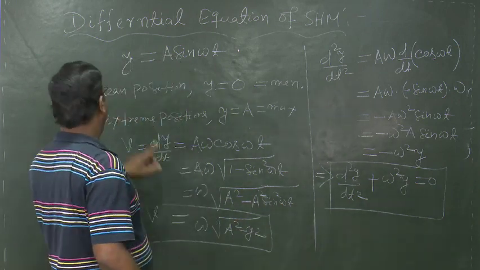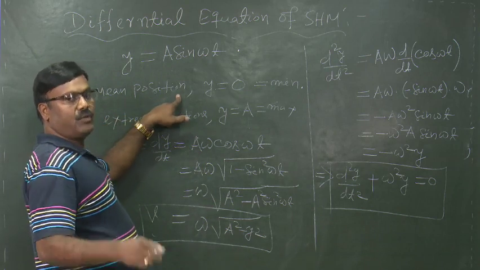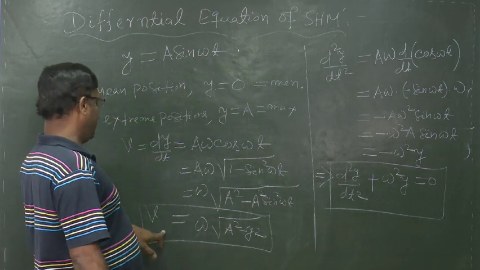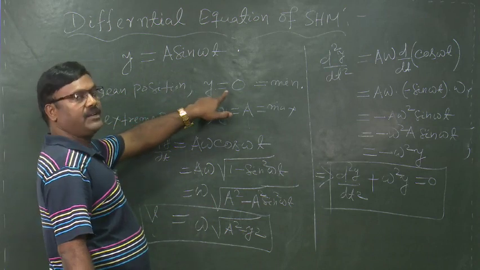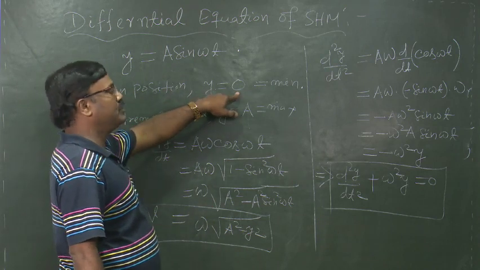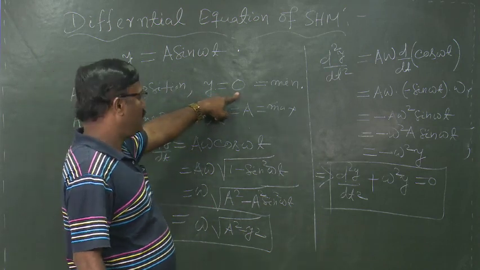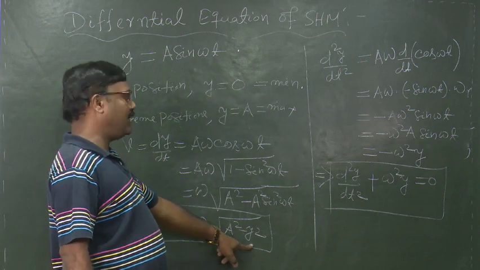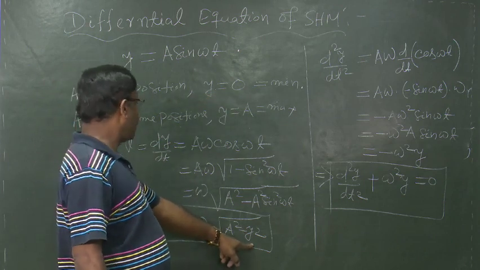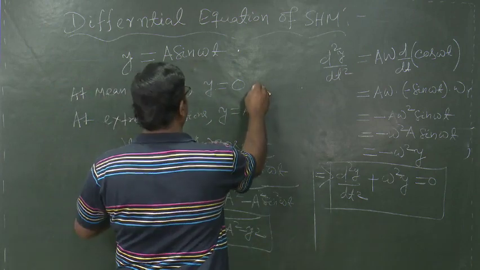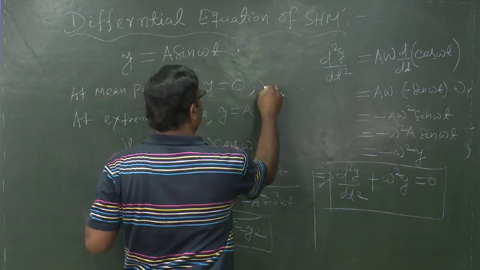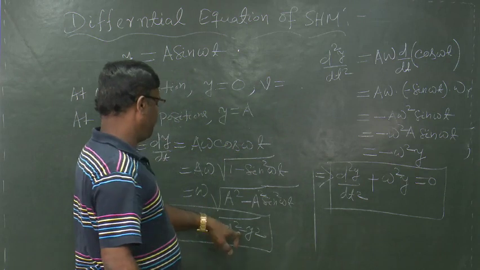So, at the mean position, then what happens to the velocity? At the mean position, already we have found y is equal to 0, that is displacement is 0. So, by putting the value of y here, we can write v is equal to how much?